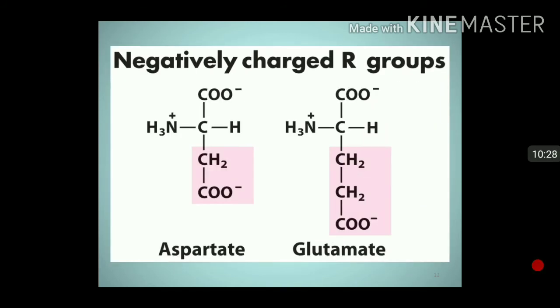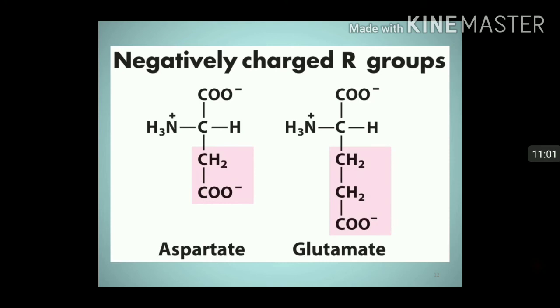Now these are the negatively charged R groups. Aspartate and glutamate are the amino acids. You can call them aspartic acid and glutamic acid. So these are, when they are charged, then they are called as aspartate and glutamate. So aspartate R group contains CH2 plus COO minus, and glutamate CH2, CH2 and COO minus.